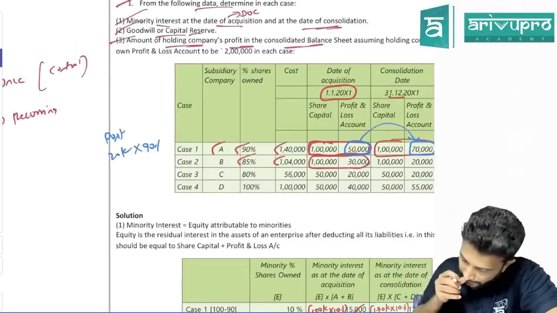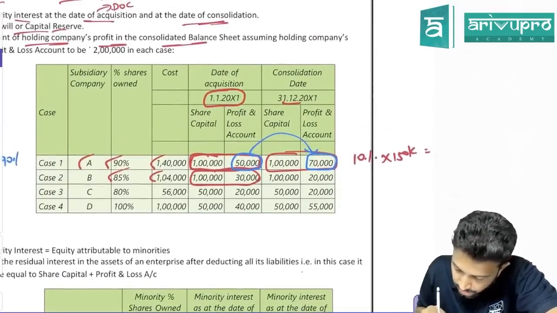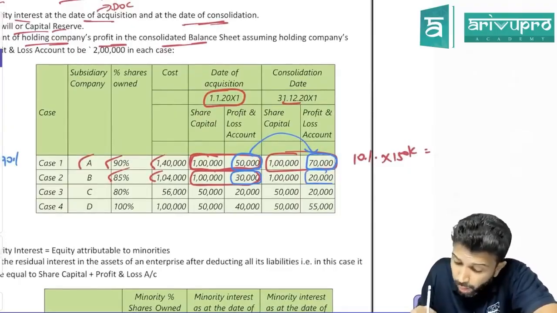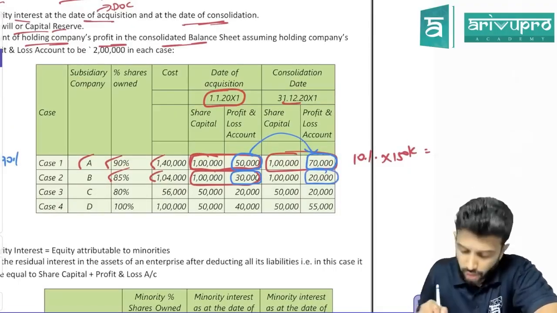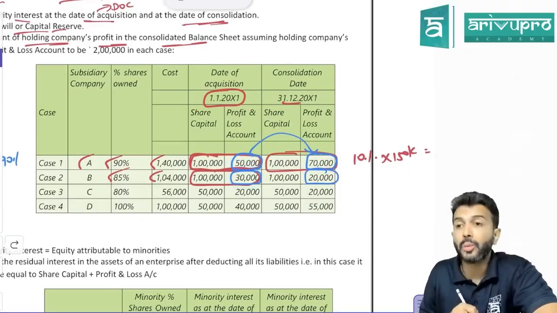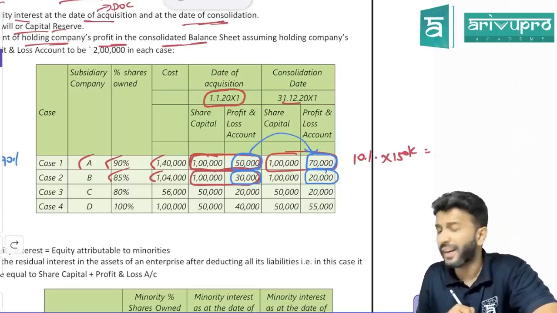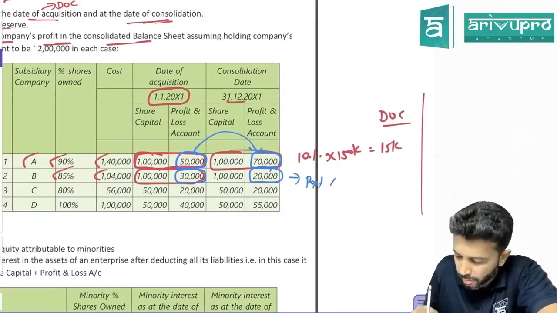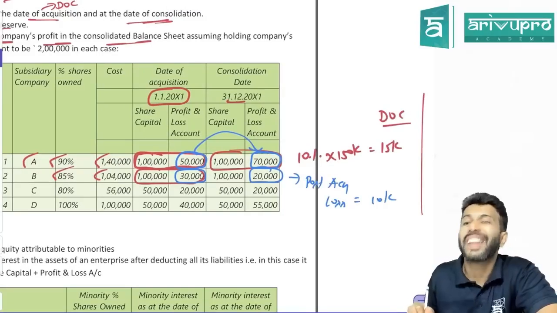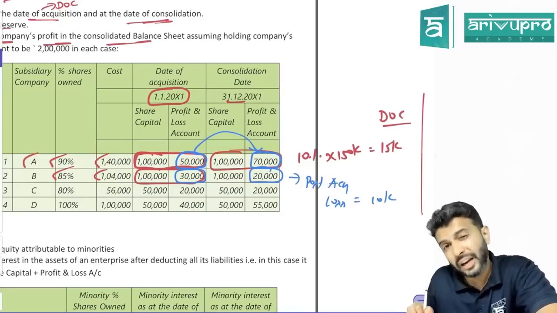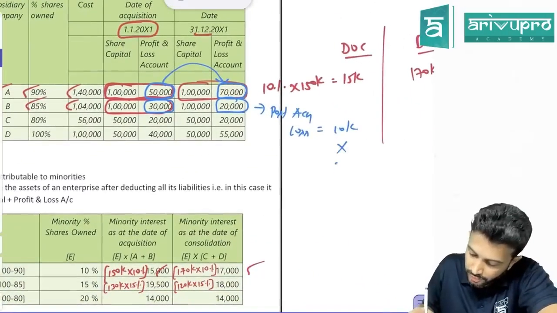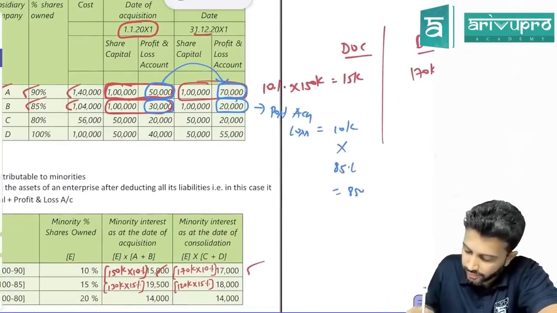One more, can we do? Check this. What is the P&L balance on the date of control? 30,000. At the end of the year, it has become 20,000. So in this problem, it is a post-acquisition loss of 10,000. The parent will get its share of the loss, which is 85%, so 8,500.